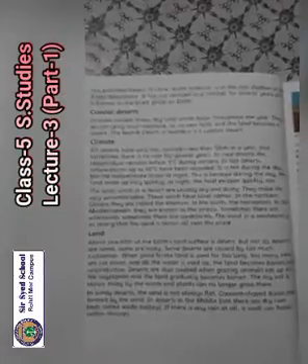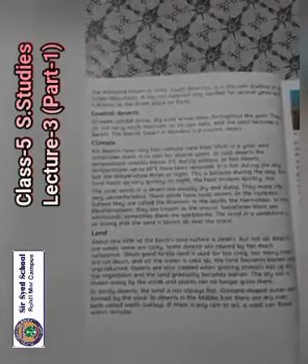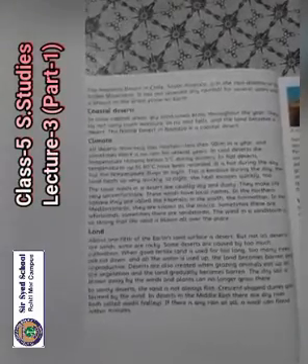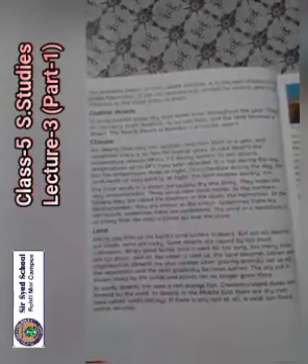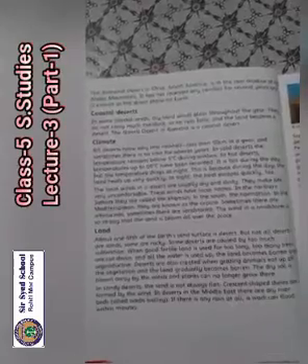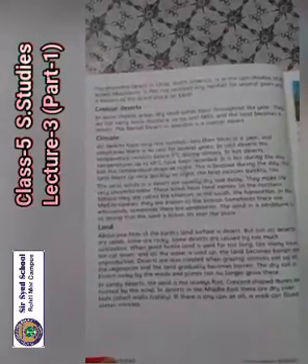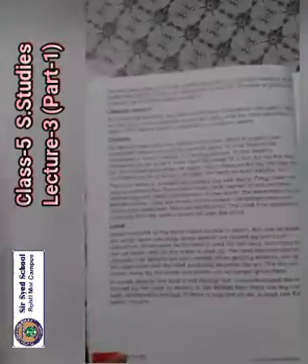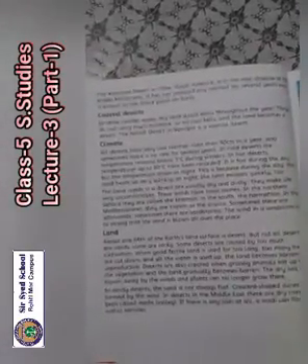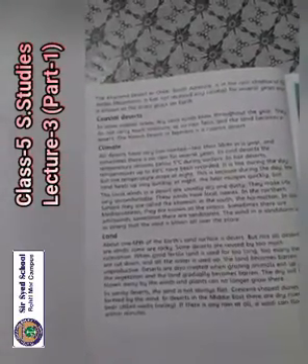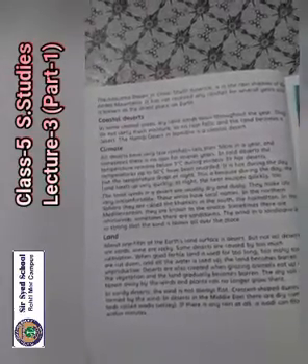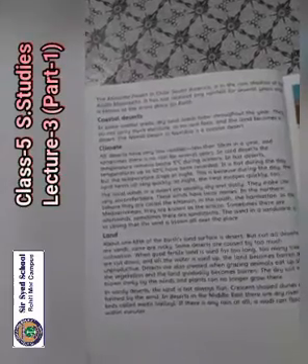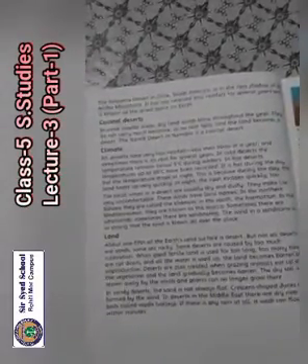Climate. All deserts have very low rainfall, less than 50 centimeters in a year, and sometimes there is no rain for several years. In cold deserts, the temperature remains below 5 degrees C during winters. In hot deserts, temperatures up to 60 degrees have been recorded. It is hot during the day, but the temperature drops at night. This is because during the day the land heats up very quickly. At night the heat escapes quickly.